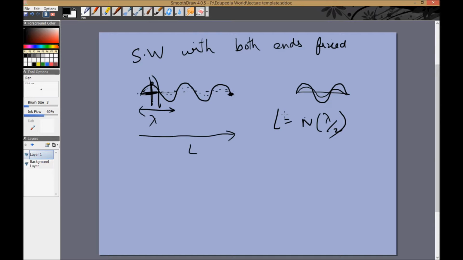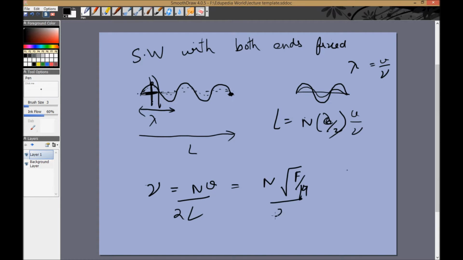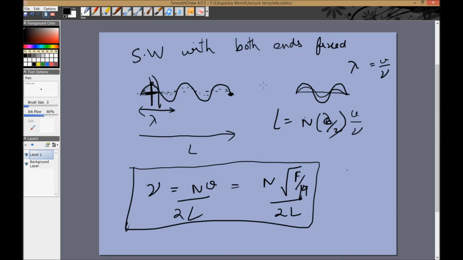both ends. Right. From that we can see, since we have the result, I didn't explicitly derive it, but you can, that lambda is equal to v by mu. Lambda is equal to vT basically. So in that case we can write lambda as v by mu, and the result we get is mu is equal to nv by 2L. That can be written as n root of F by mu by 2L. So there are only certain discrete frequencies which can take place if you have both ends fixed.